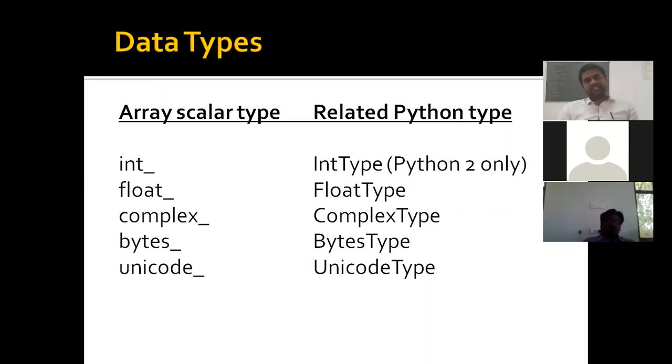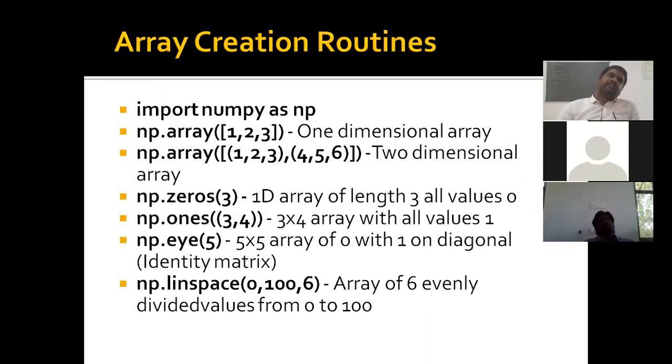And what are the data types we use in NumPy? Whatever data types we use in core Python programming, the same are also available in the NumPy library. That is int, float, complex, byte, and Unicode. Unicode is used only for string representations. And these are the main categories of functions or routines of NumPy. We are going to learn the functionality of NumPy category-wise.